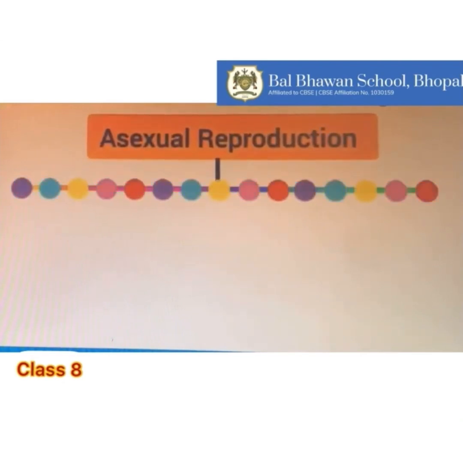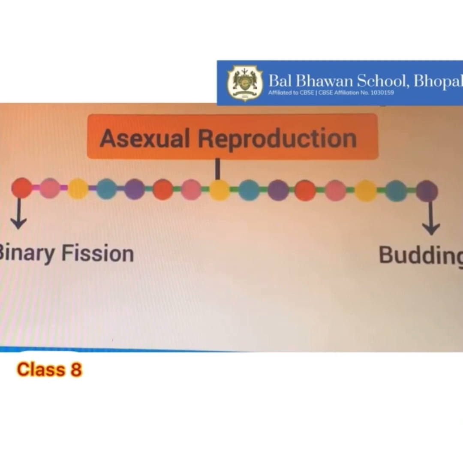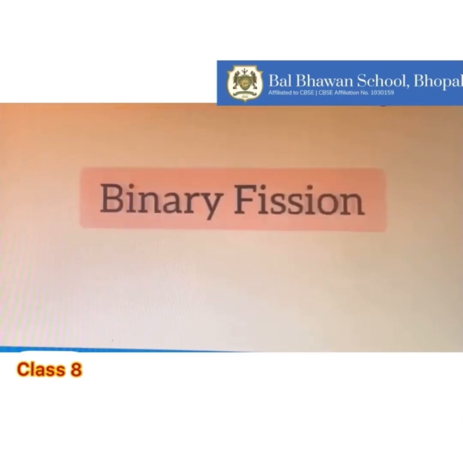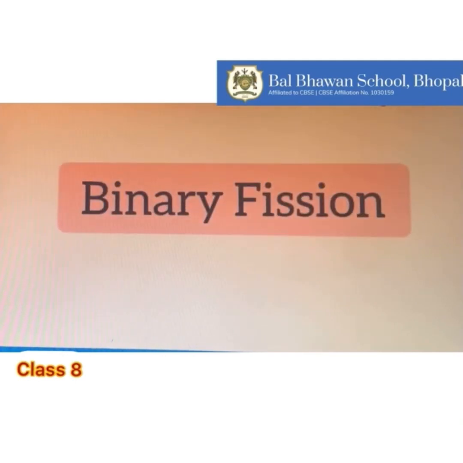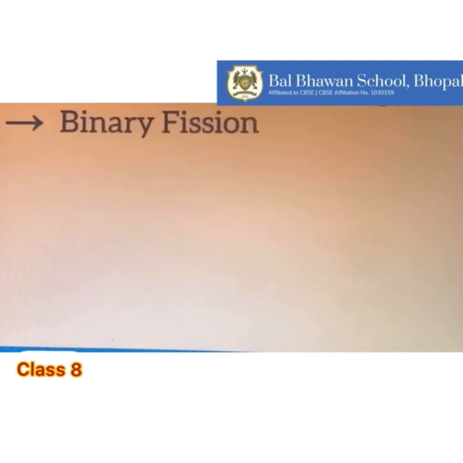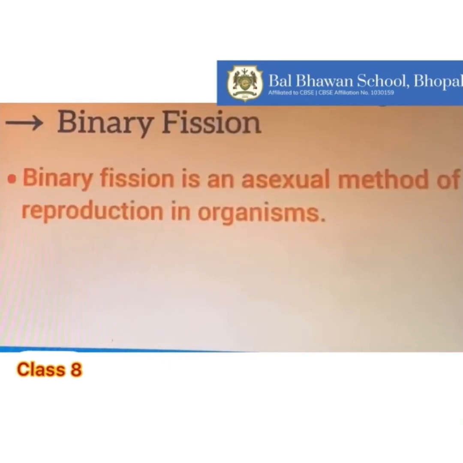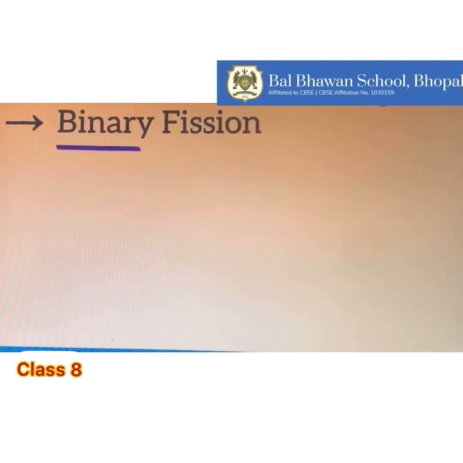The two most common methods of asexual reproduction in animals include binary fission and budding. We will now study these two methods of asexual reproduction in animals. So let's begin with binary fission. Binary fission is an asexual method of reproduction in organisms.